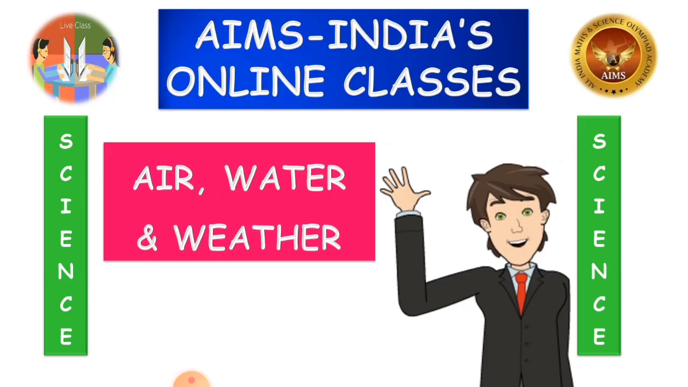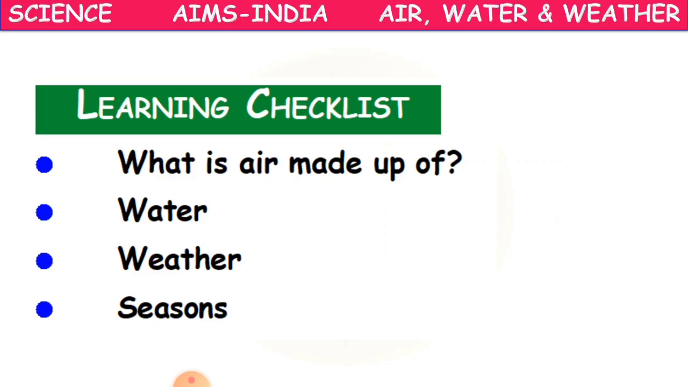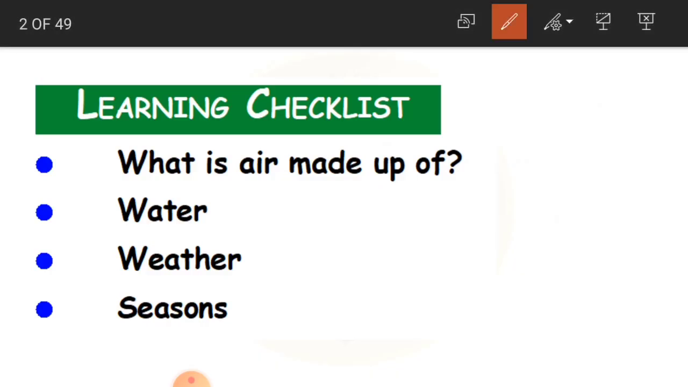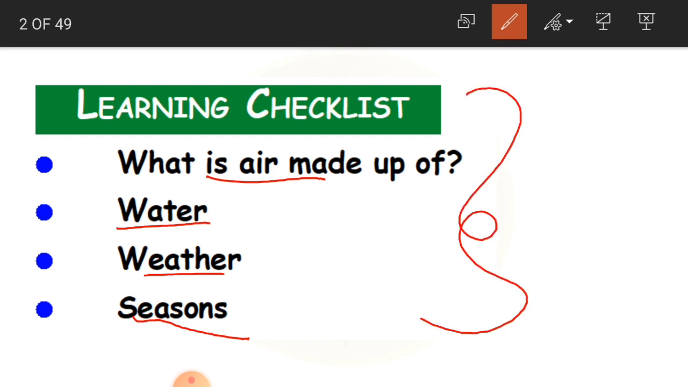So today from a science subject we are going to learn about air, water and weather. Okay children, the chapter name is air, water and weather. And what are we going to learn from this chapter? That is, what is air made up of? Water, weather and seasons. So we are going to learn about all these from this lesson.